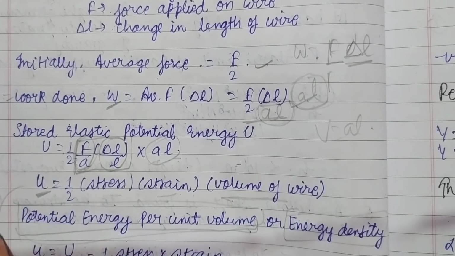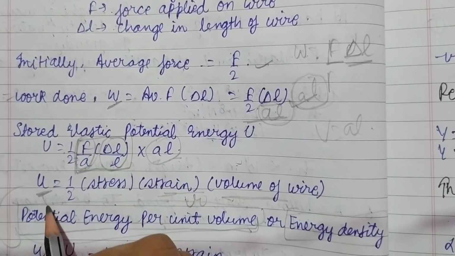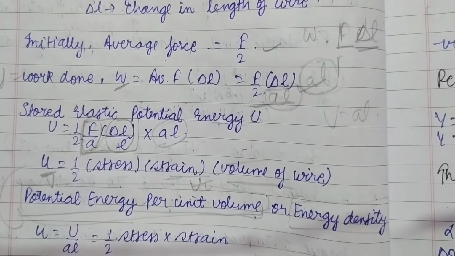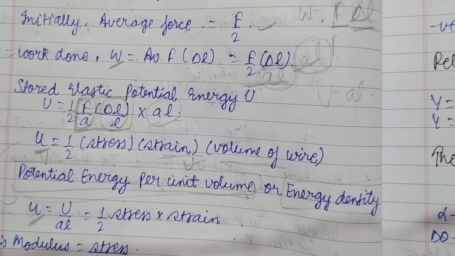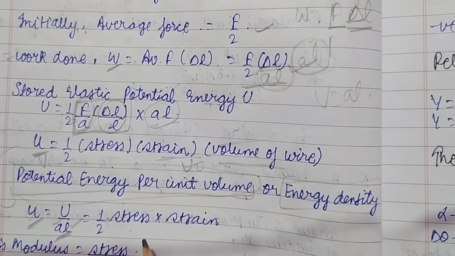Now if we want to find the potential energy per unit volume, we have to divide it by volume. V by V, and V gets cancelled. So what is left? Small u is representing energy density, or potential energy per unit volume. It will be capital U divided by volume, and volume here is A into L, where A is area and L is length. So it is half into stress into strain.